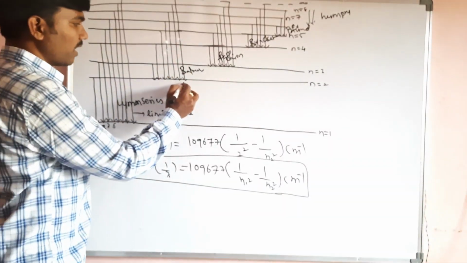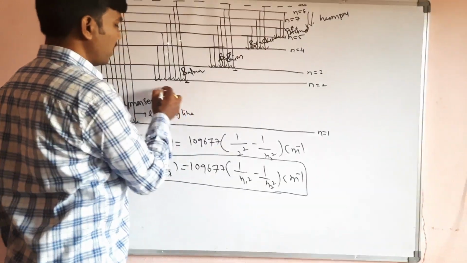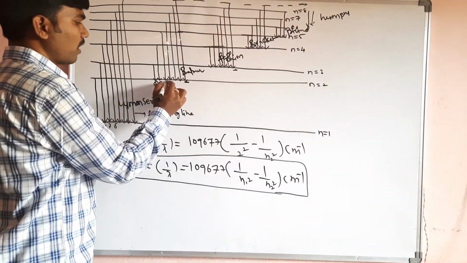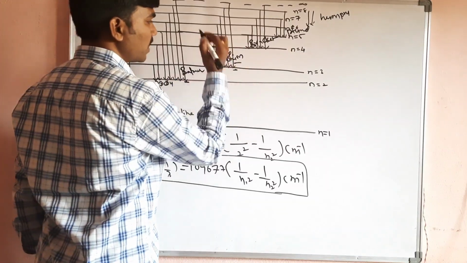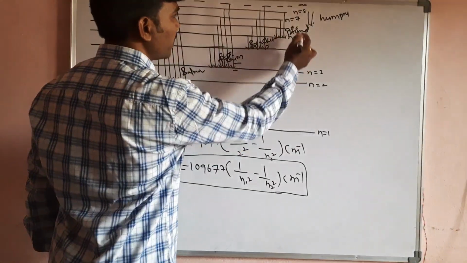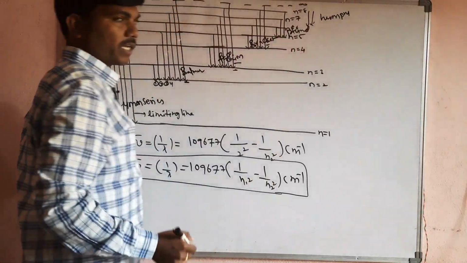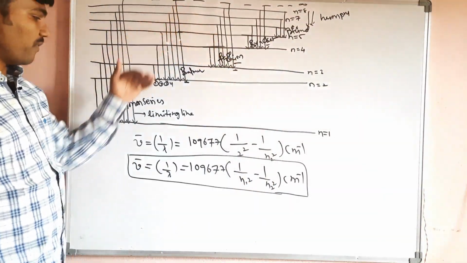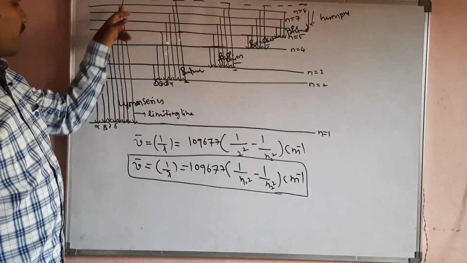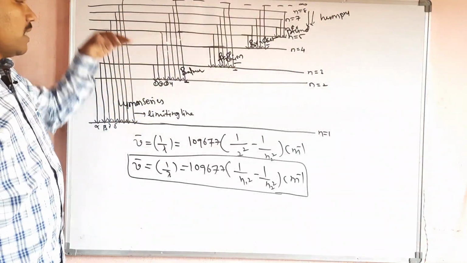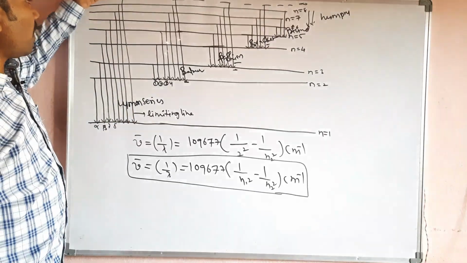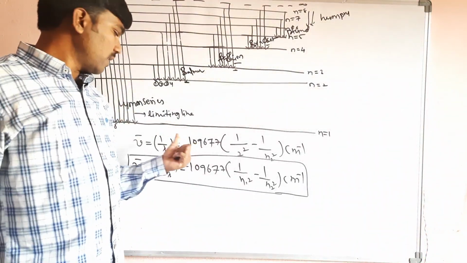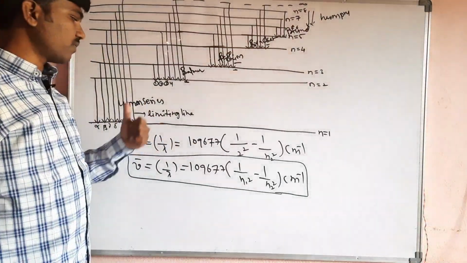In every region, the last line we call the limiting line, and the first line is obviously first in every place. This is the first one, second one, third one, fourth one. In this case, this is a limiting line. In a limiting line, the n2 value will be infinite, in every region, for the last line. Why? Because this line appears when atoms move from the infinite energy level to the first energy level. Because of that, this line forms.